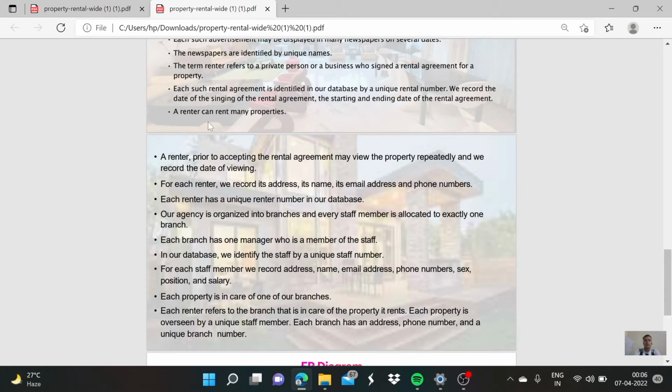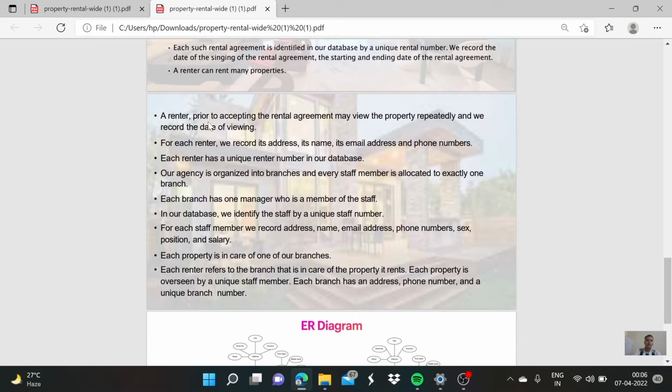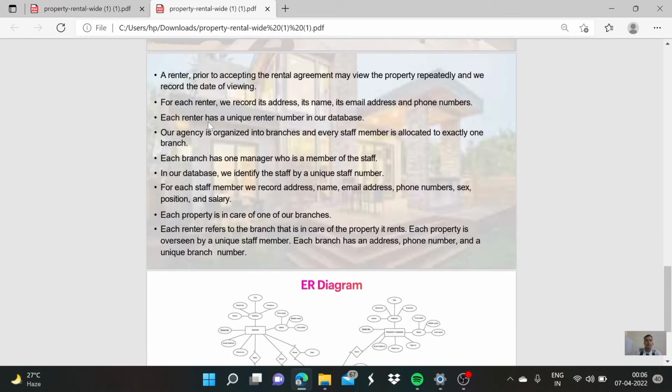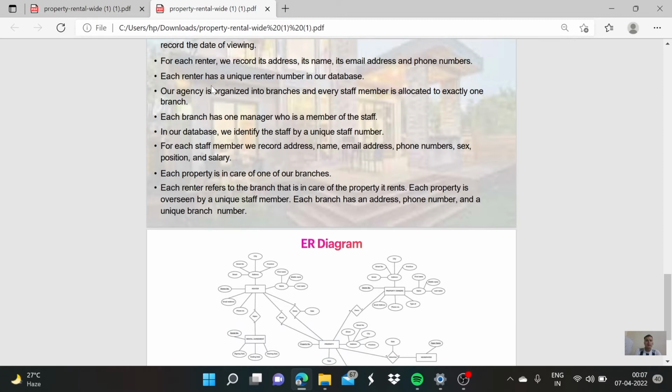We record the date of the signing of the rental agreement, and the starting and ending dates of the rental agreement. A renter can rent many properties. A renter, prior to accepting the rental agreement, may view the property repeatedly, and we record the date of viewing. For each renter, we record the address, name, email address, and phone number. Each renter has a unique renter number in our database.